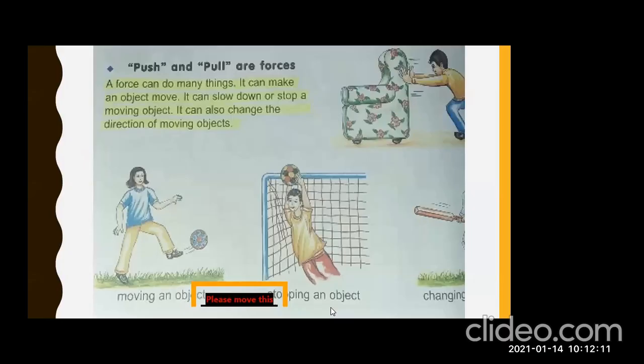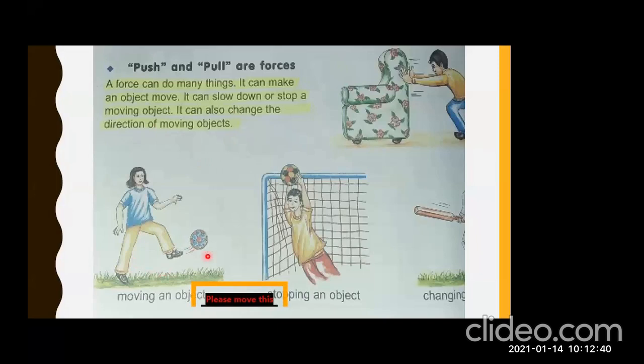So, what is a force? Push and pull are forces. Force is a push or a pull. A force can do many things, but the main things a force can do: it can make an object move, it can slow down or stop a moving object, and it can also change the direction of moving objects.